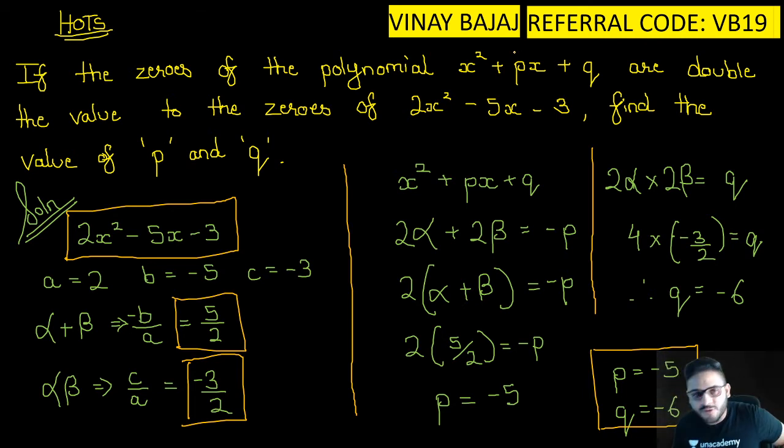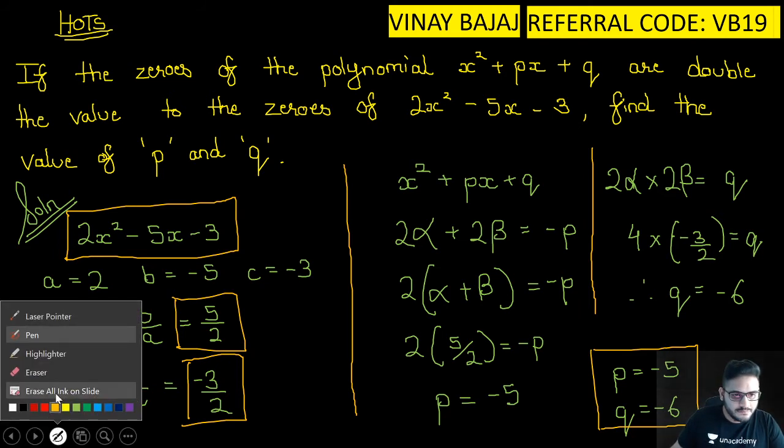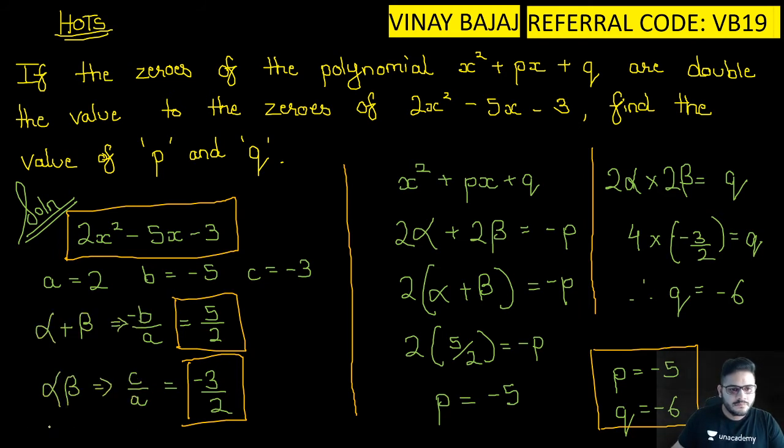Chalo, so let's move forward now. Next question on your screens. So now this is a question asked to you in CBSE 2019.